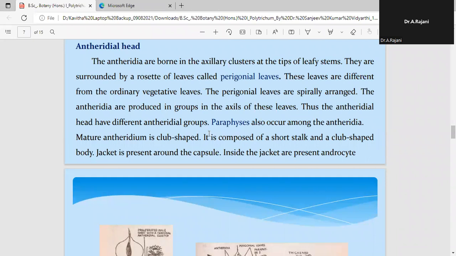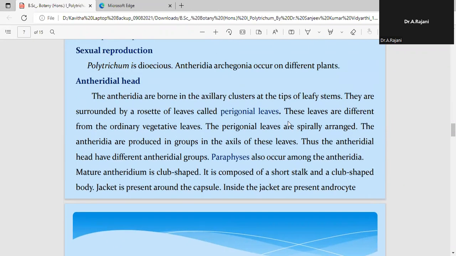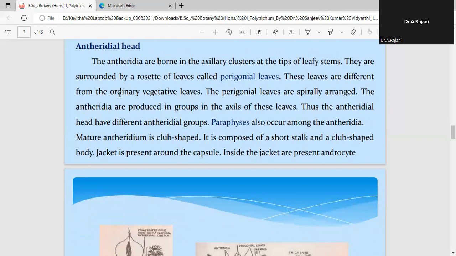Suppose the leaves at the tip are enclosing the antheridium, then we call the head an antheridial head. Suppose they are enclosing the archegonia, the female sexual organ, then we call it the archegonial head. Based on that, the male Polytrichum plant can be differentiated from the female Polytrichum plant at the time of maturity.